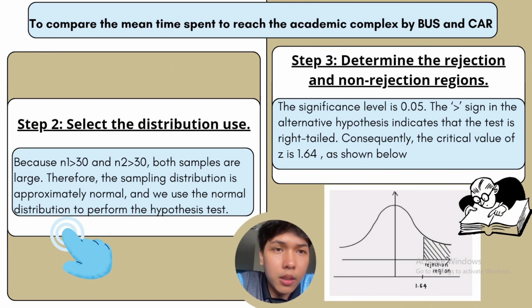The significance level is 0.05. The greater sign in the alternative hypothesis indicates that the test is right-tailed. Consequently, the critical value of Z is 1.64 as shown below.